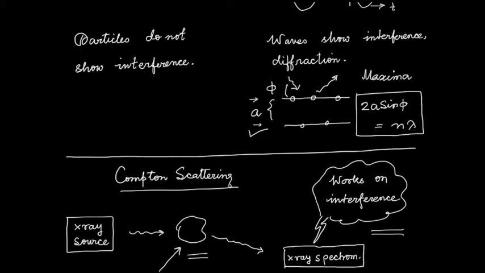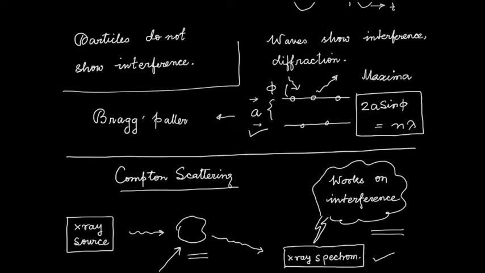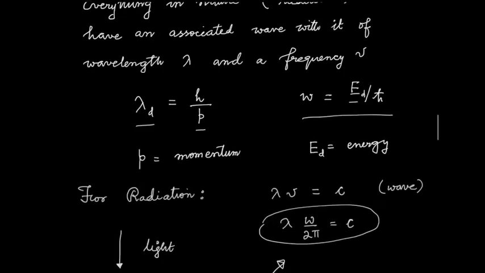In the case of Compton scattering, the X-ray spectrometer was made using this principle. This type of phenomenon was first observed and theorized by Bragg. So the interference pattern or the diffraction pattern, whatever you want to say, is called a Bragg pattern.